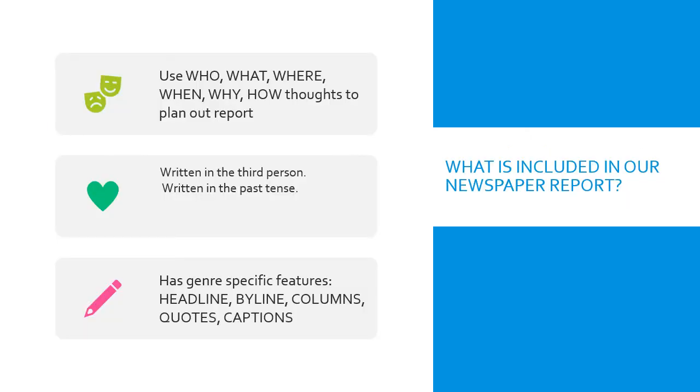So depending on the challenge level that has been assigned to you, your success criteria might feature all of those elements or just some of those elements. But in a nutshell, what your teachers are looking for in your newspaper report is the who, what, where, when, why, and how thoughts being used to plan out and write your report. We are looking for the report to be written in the third person and in the past tense throughout. And we're also looking for those very newspaper genre specific features: the headline, the byline, the columns, the quotes, and the captions.